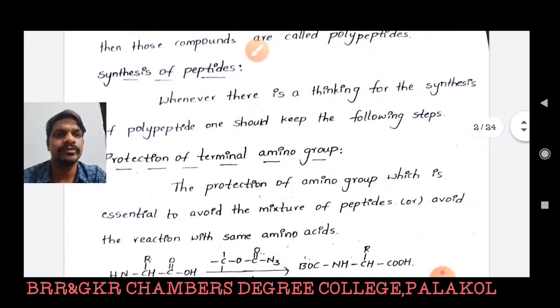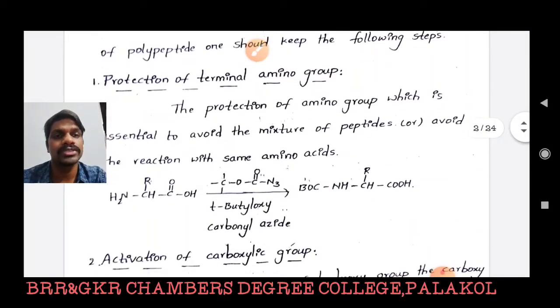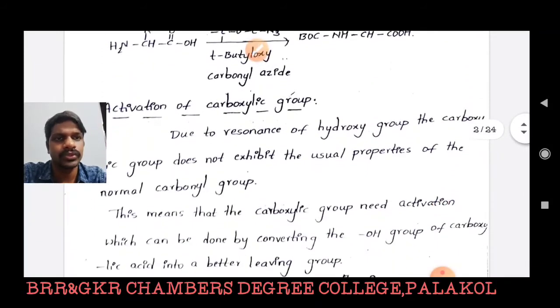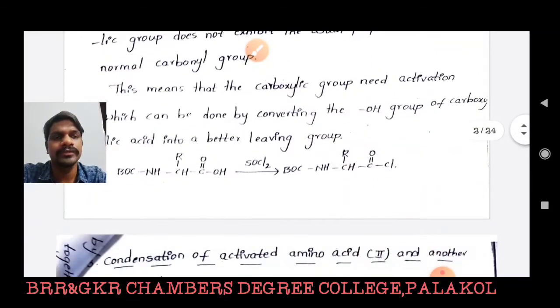In the first step, protection of the terminal amino group is done with tertiary butyloxycarbonyl azide or benzyloxycarbonyl azide. So first of all, to prepare a peptide, you have to protect the amino group in one amino acid molecule. In the second step, we have to activate the carboxylic acid group. Due to the resonance of the hydroxy group, the carboxyl group does not exhibit the usual properties of a normal carbonyl group, so it is activated using activating groups, like here the carboxylic acid is converted into an acid chloride.